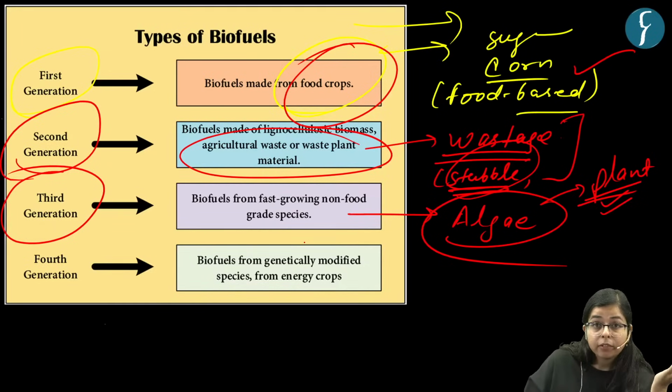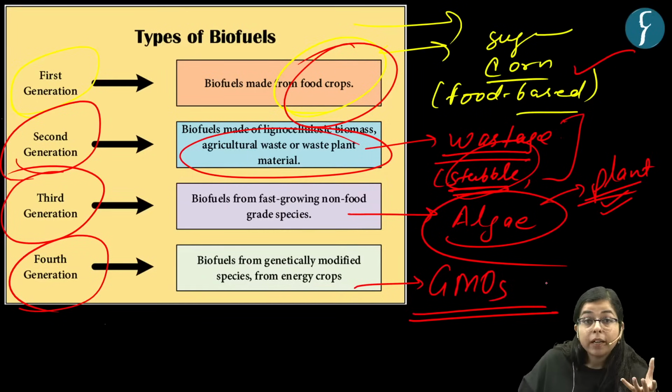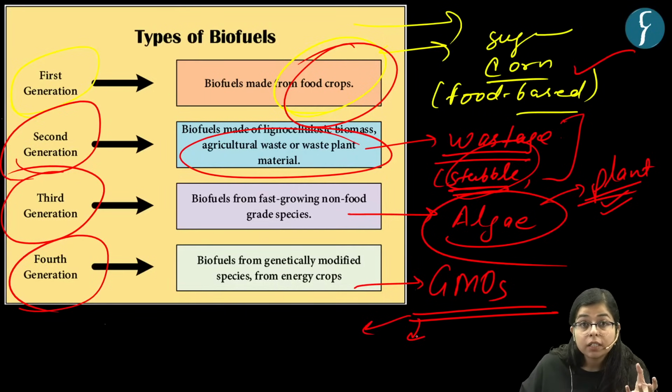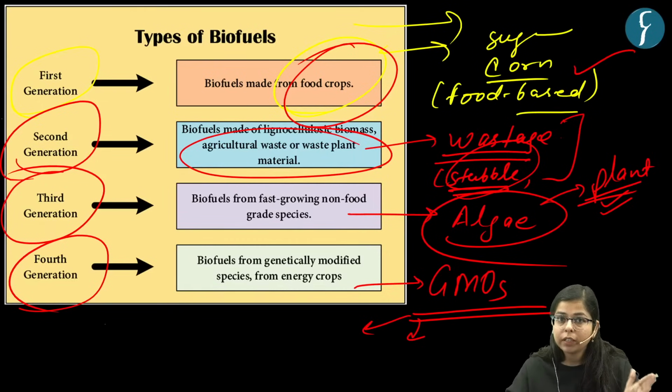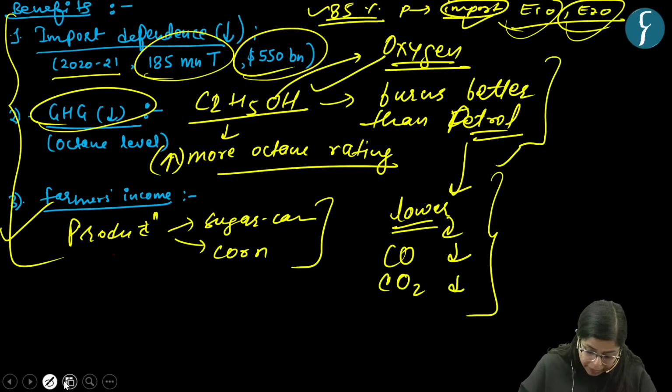So these are made from algae, and there is a fourth generation of biofuel. This is obtained from genetically modified organisms, which can be genetically modified living organisms as well as plants, that is, GMO crops and GMO animals. So these are certain categories of biofuel.